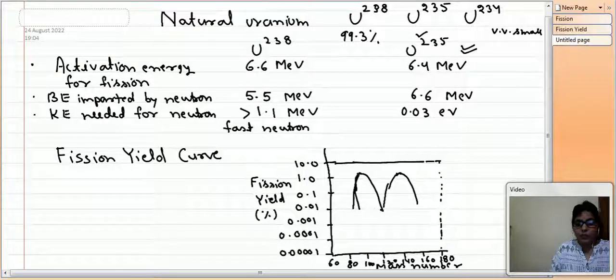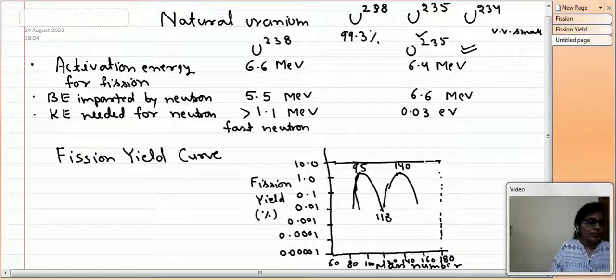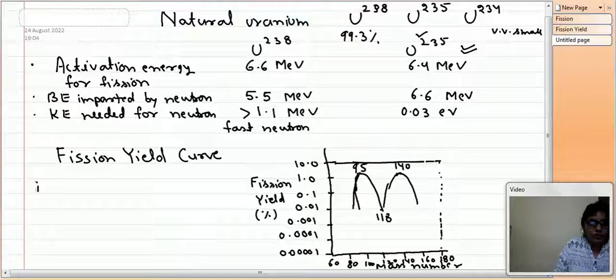it is minimum for A equal to 118, the minimum yield, and then this is 95, mass number 95, this is mass number 140. So between this range the fission yield is more, and again within this range fission yield is more, whereas in between, at 118, the fission is least. So we can write here some features.